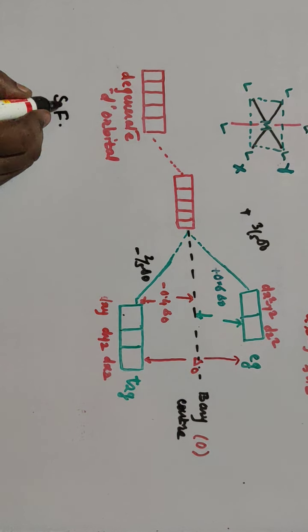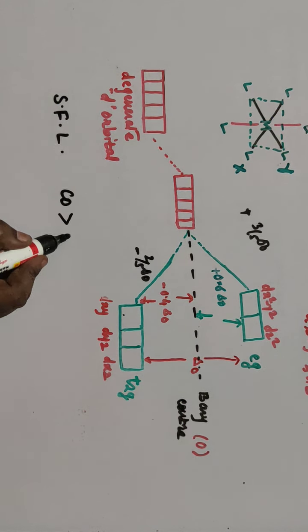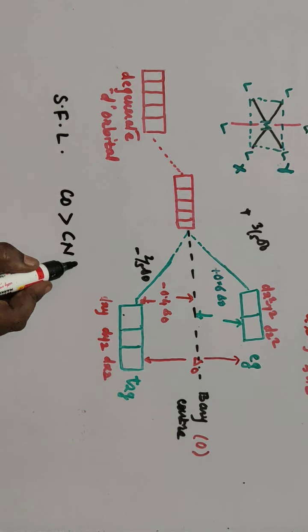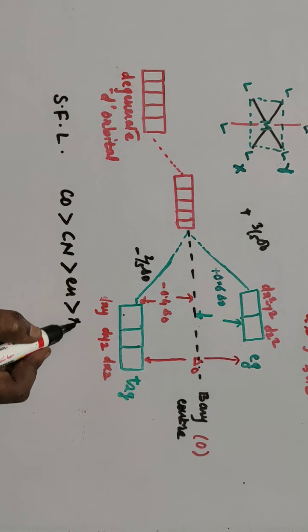Strong field ligands, and in strong field ligands there is carbonyl, stronger than cyanide, which is stronger than en (ethylene diamine), which is stronger than NH3 (ammonia). So these are the strong field ligands. The rest of all ligands are weak field ligands. So you remember this thing.